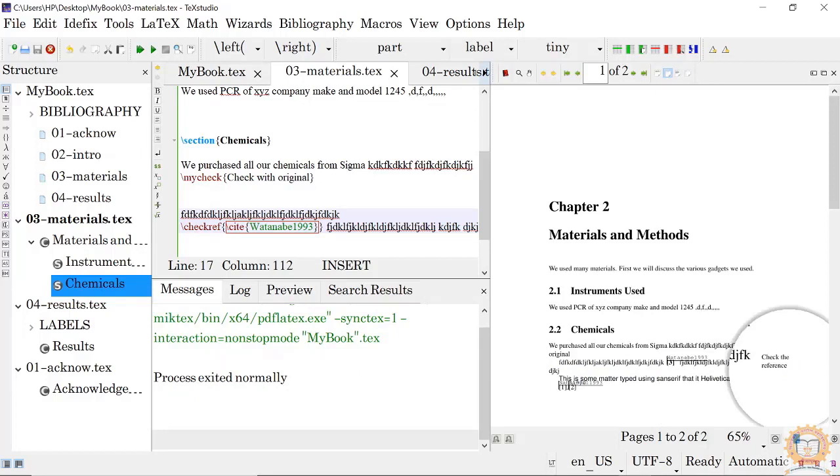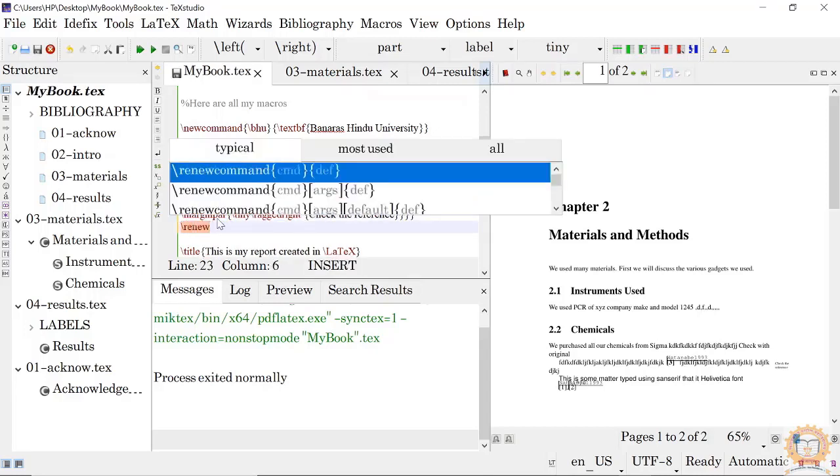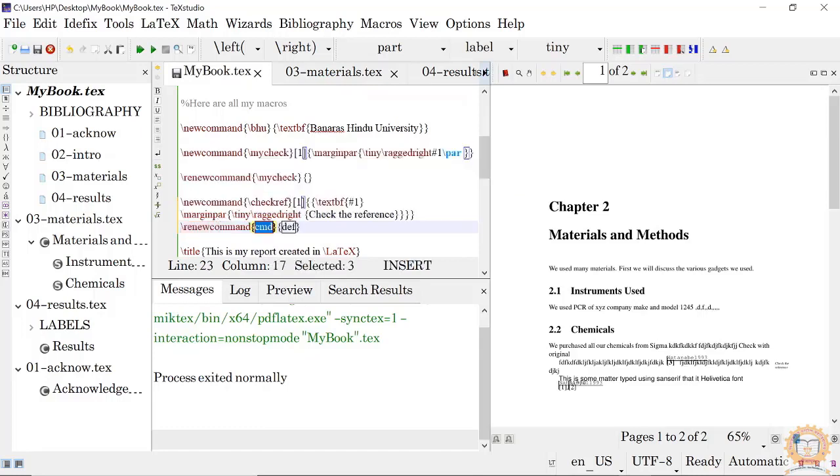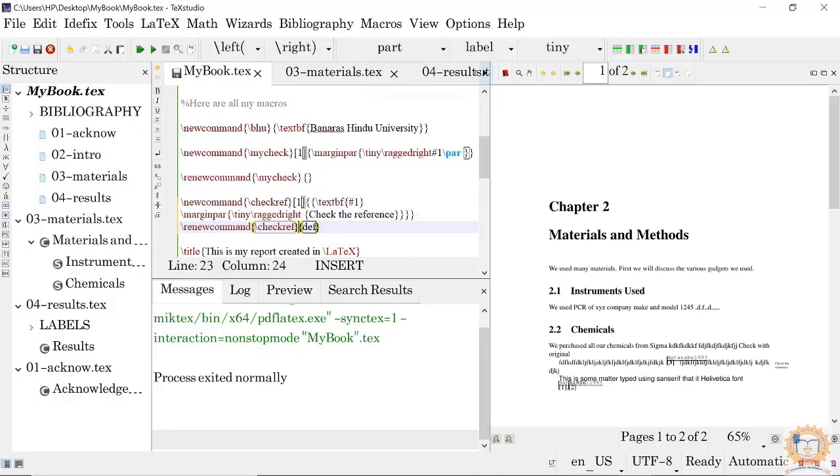Suppose your guide asks you to submit your manuscript. Then what you will do is simply renew this command. Putting renew command, the same check ref. The argument is one argument like that.